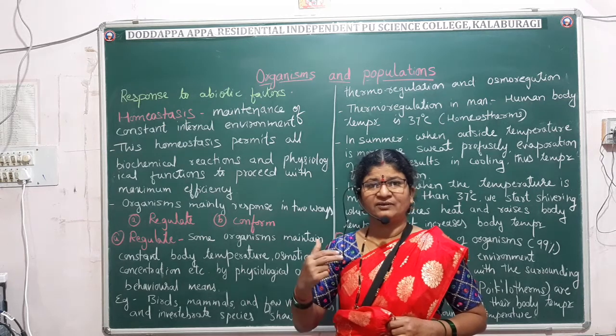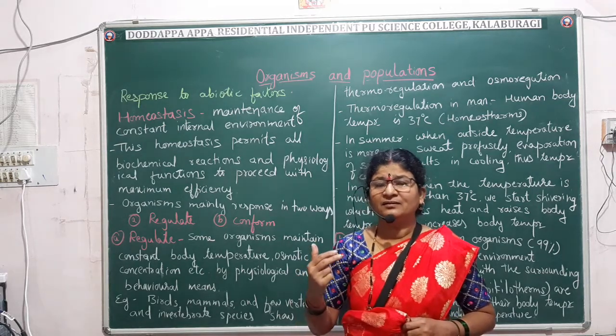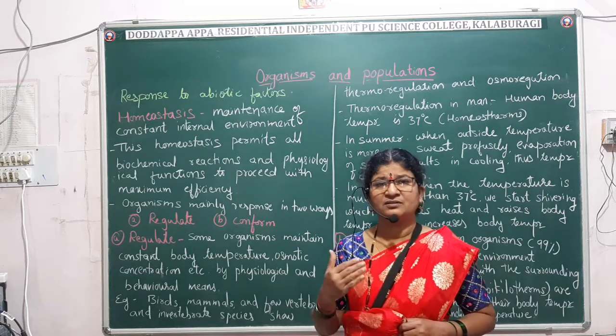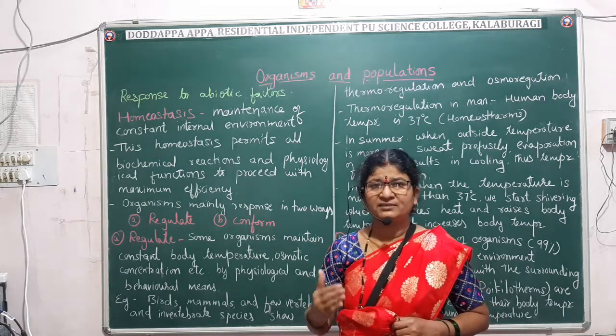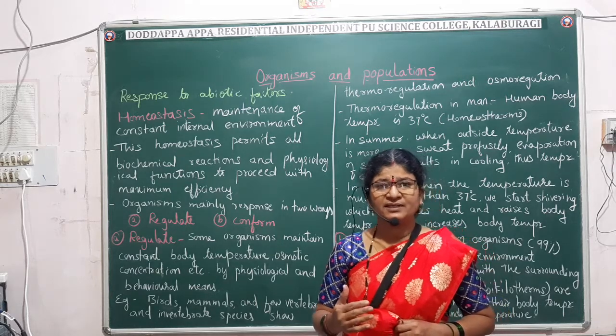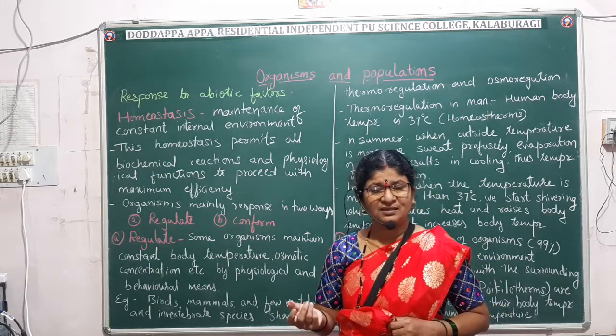Like if the rain exceeds the normal, all the organisms will suffer. It results in flood, loss of everything, natural resources, organisms, many features, etc. Likewise with temperature also.